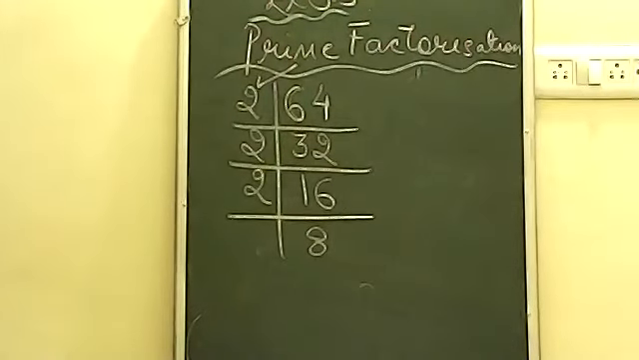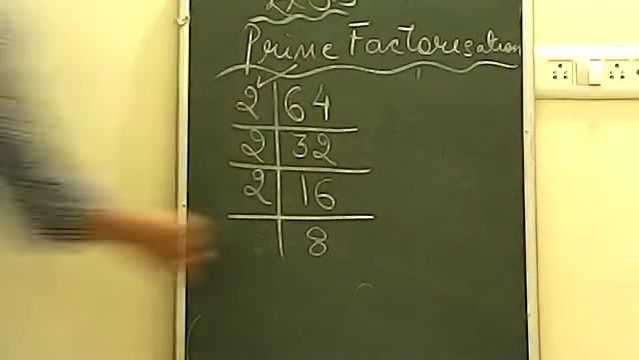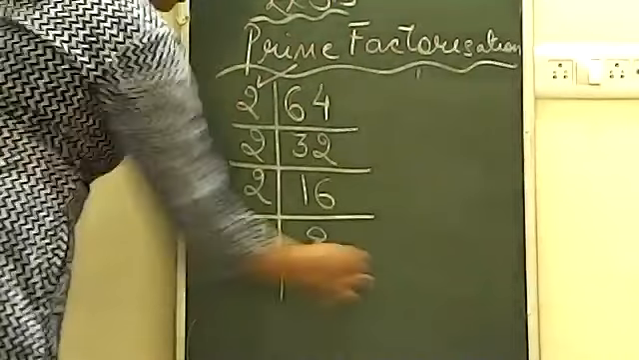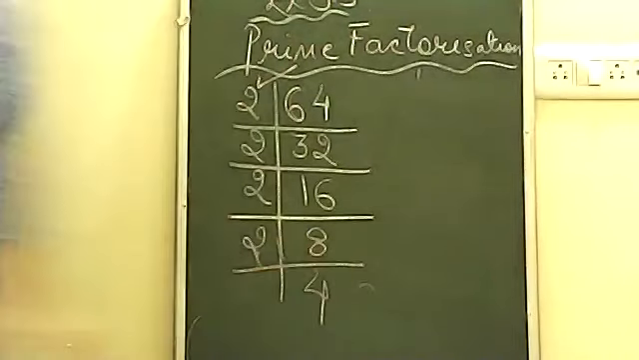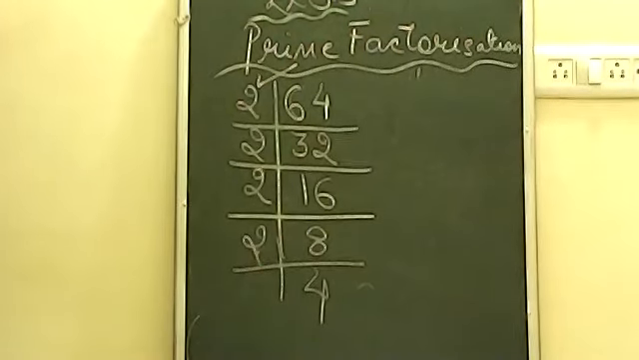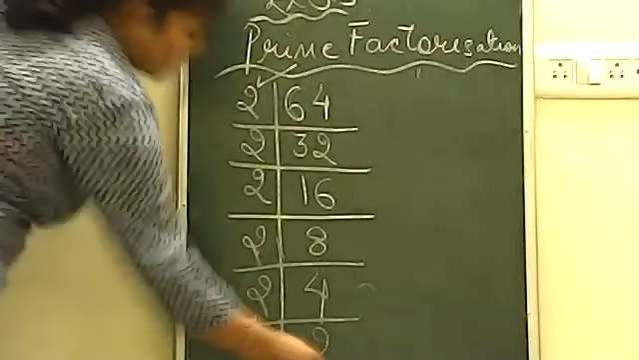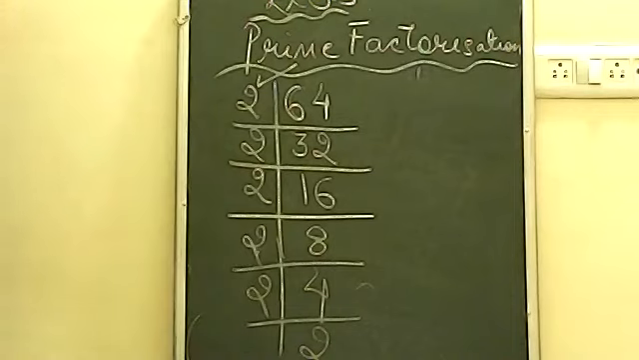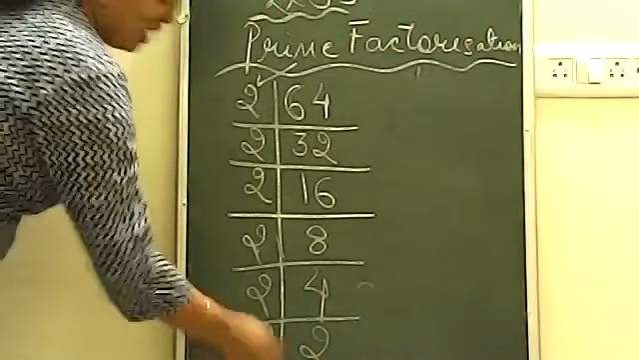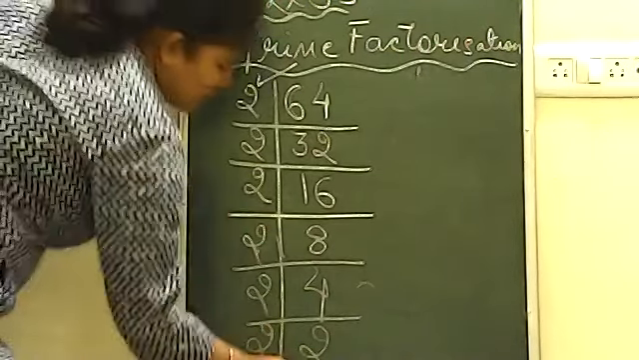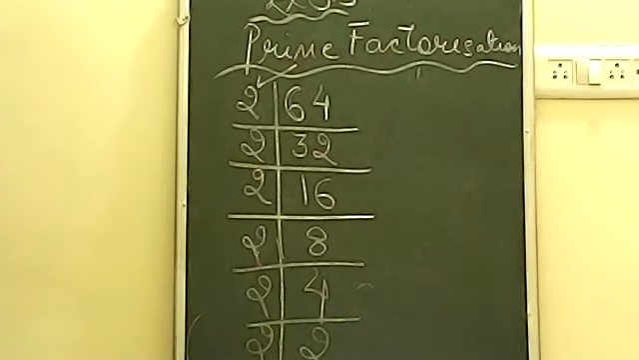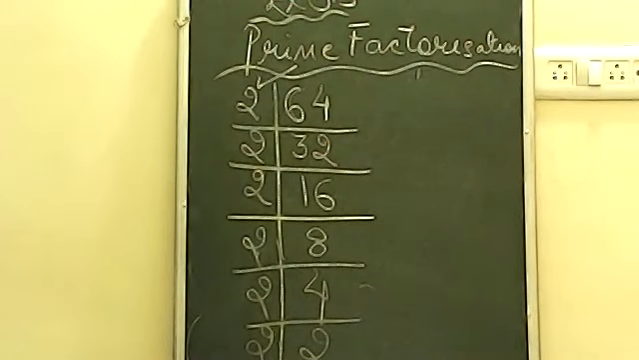Now again this number can be divided by 2. Here we have 2, 2 fours are 8. Now again it will be divisible by 2. So this is 2 again. And 2 is a number which will be divided by 2 again. 2 ones are 2. You will get 1 in the last position.